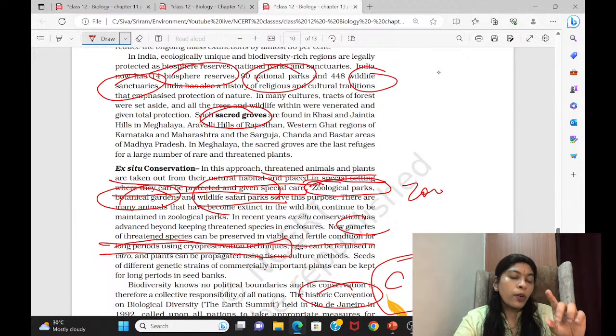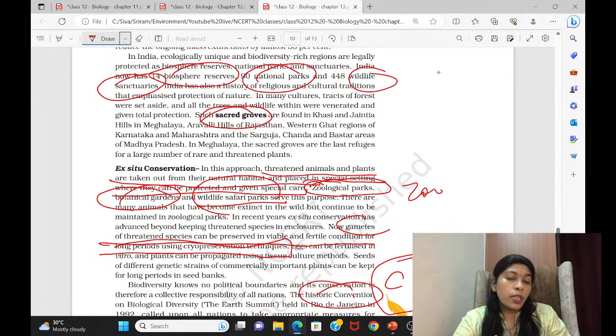Apart from that, biodiversity and biodiversity conservation is another area. In biodiversity, we need to know which animals are present here, whether it's an amphibian or a mammal. These types of questions tend to come, and that is not elaborately discussed in your school books. So they have given biodiversity and conservation methods.